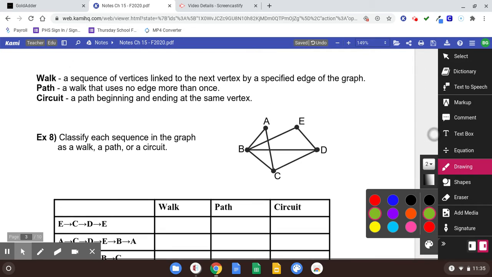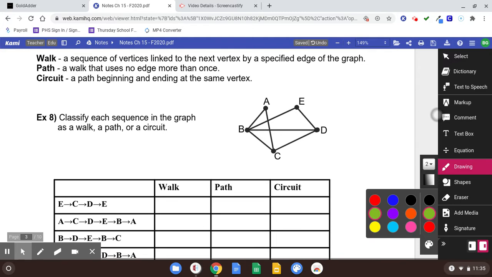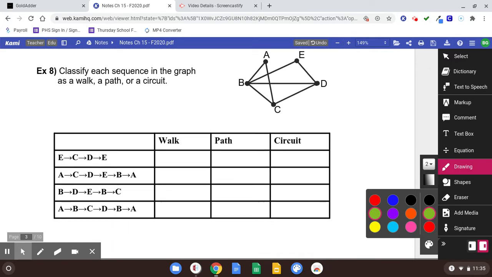So, check out those definitions. Make sure you've got a firm grasp on them because it's a little bit tricky sometimes. Number 8 says, classify each sequence in the graph as a walk, a path, or a circuit. So we look at E to C to D to E. And if you notice, we can't even do that. We can't go from E to C. That's going to be impossible, so that's not even a walk. And if it's not a walk, then it can't be either of the other two.